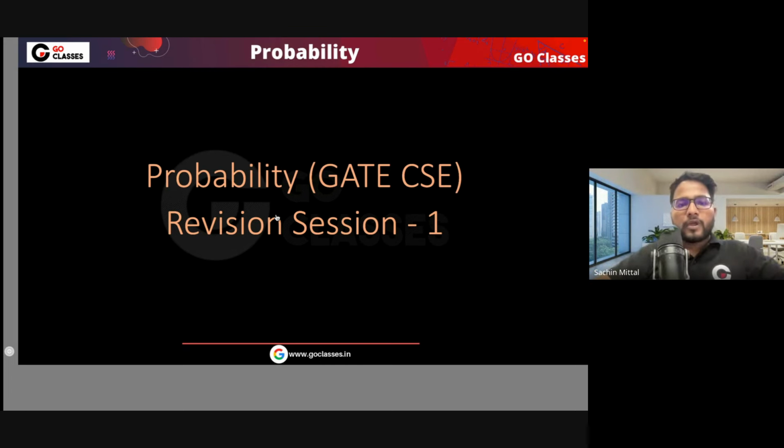If you talk about the GATE CSE syllabus, this session is for GATE CSE aspirants and for GATE DA aspirants also. GATE DA aspirants can also take this session, because we will not only be discussing the GATE CSE stuff, and the GATE CSE stuff is anyway a subset of GATE DA.